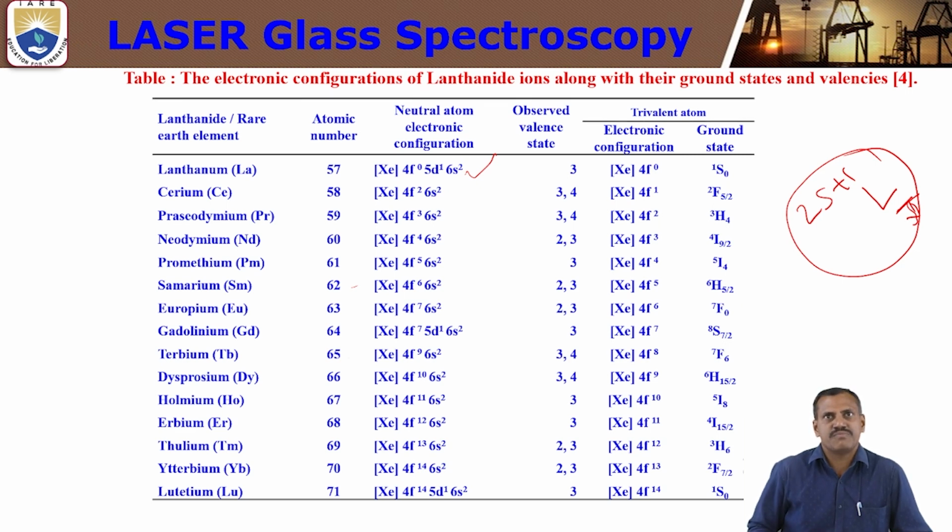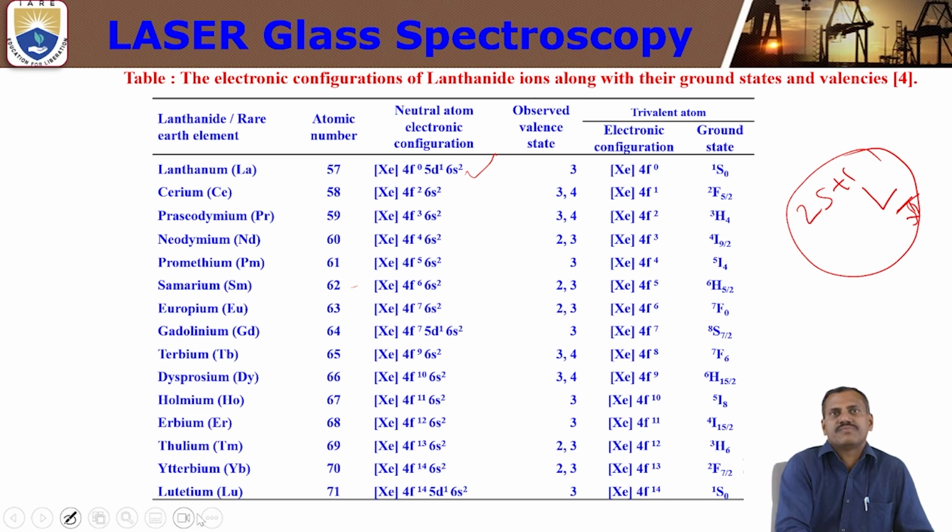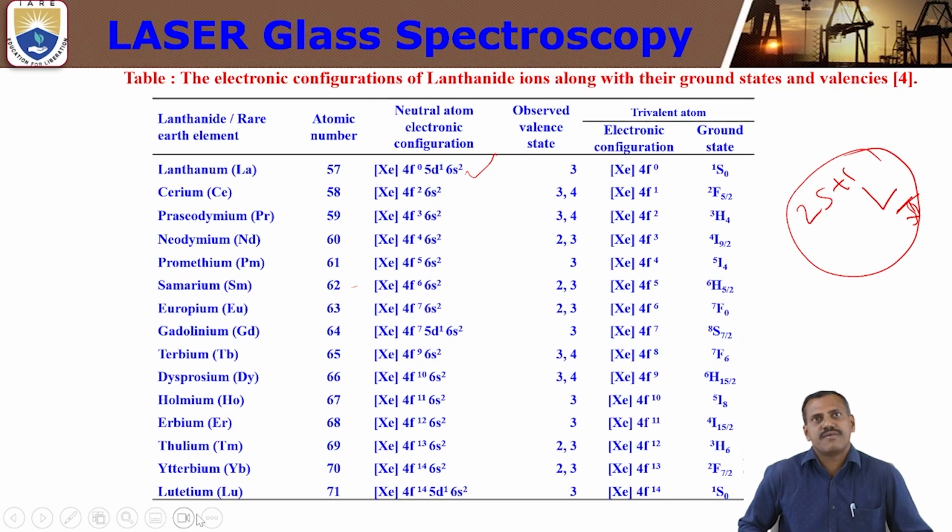Next, what are the atomic numbers? What is the neutral electronic configuration? What are the valency states? What is the electronic configuration of the trivalent rare earth ion? What is the ground state of each and every lanthanide ion from lanthanum to lutetium? So these are important. By using these 14 lanthanide ions or rare earth ions, we can develop different kinds of laser glasses.